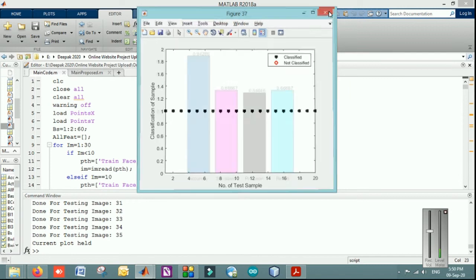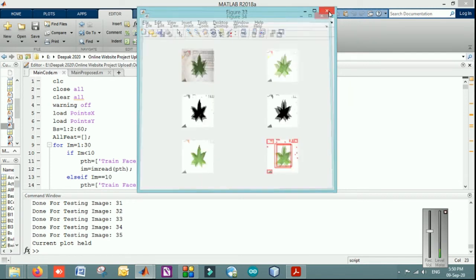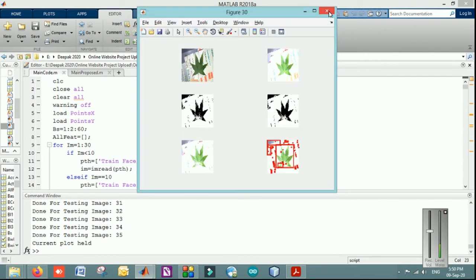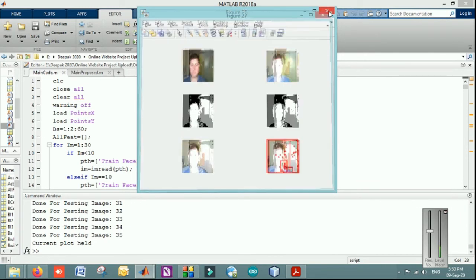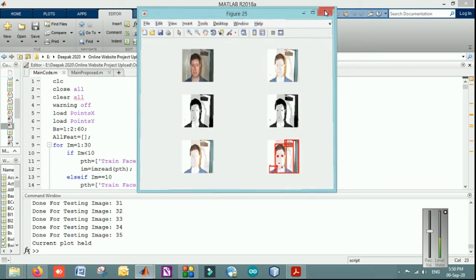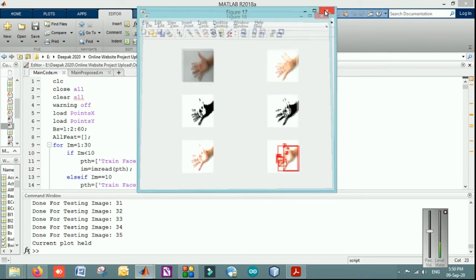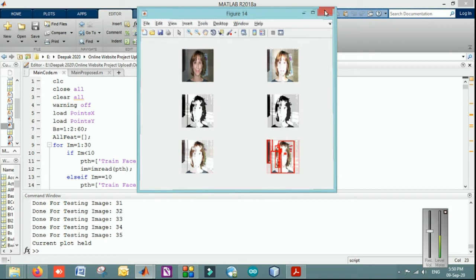So these are the selected sections. It will also tell at the back end which are the leaves and which are the face. You can see there is a bit of variation in the results, as the output is not giving accurate results. That's why we have proposed a new technology. That was the issue which we wanted to improve.